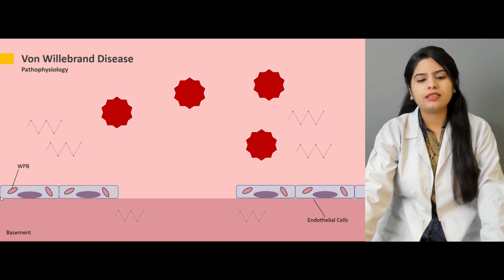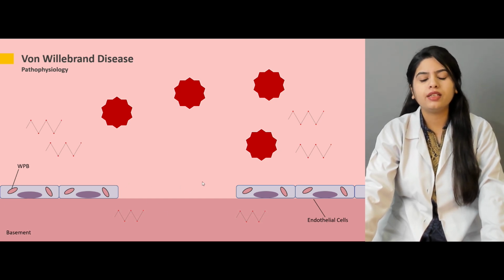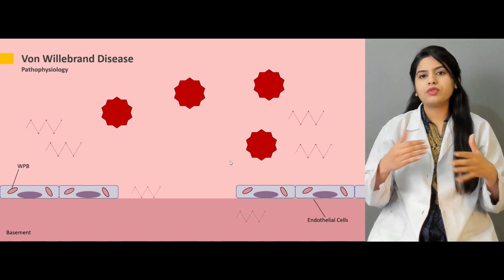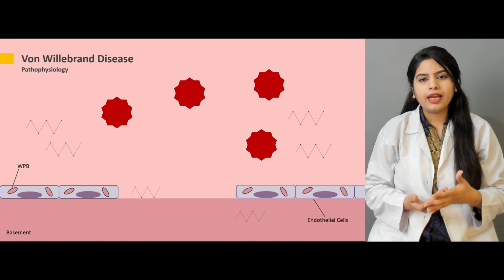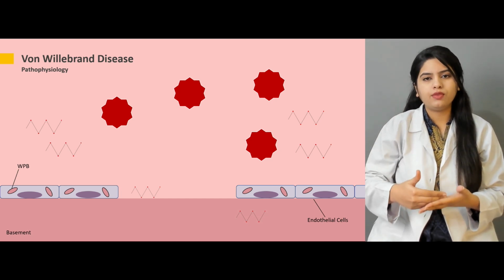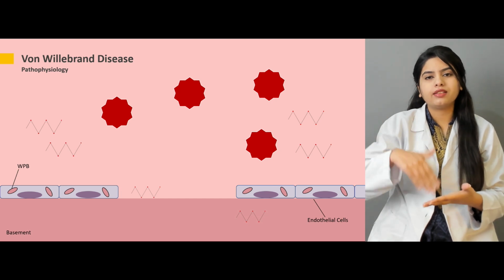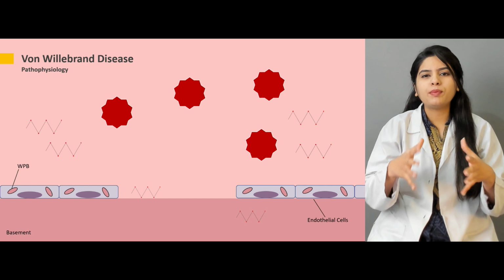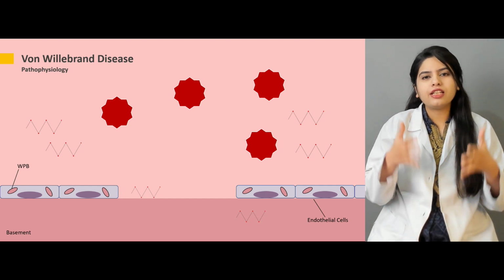Now, whenever there is any intravascular or endothelial injury that may lead to damage to the endothelial cells, this von Willebrand factor will expose itself at the site of the injury, and this is basically the signal to the platelets. It will signal the platelets that there is some injury here and you have to come here and form a blood clot. So this is the initiation signal.